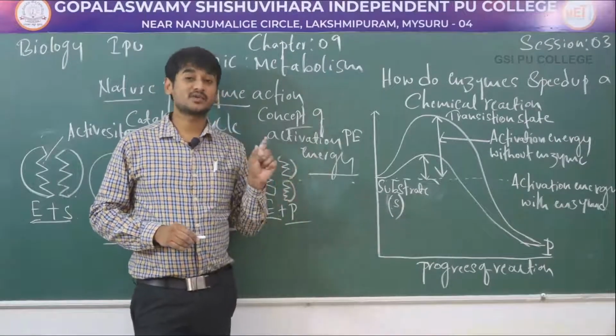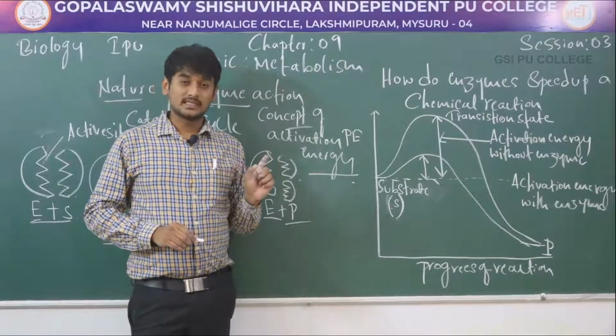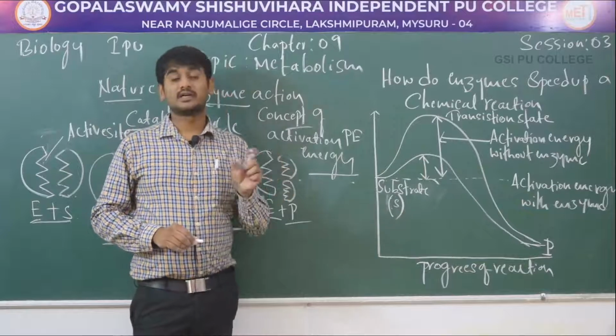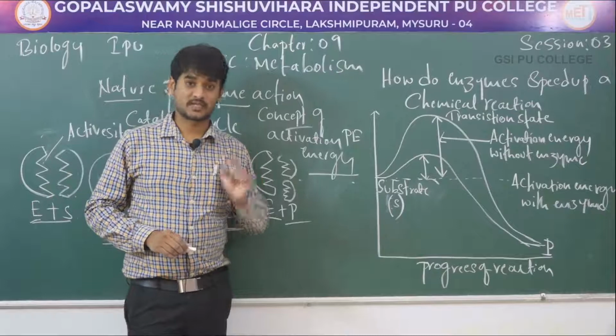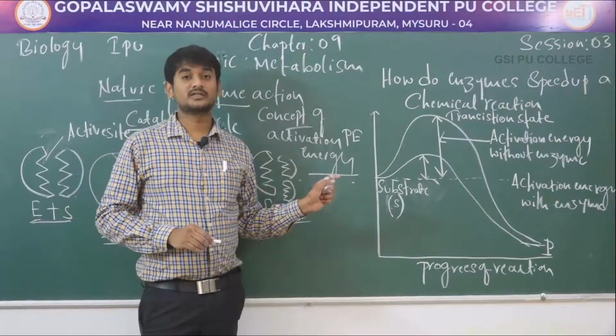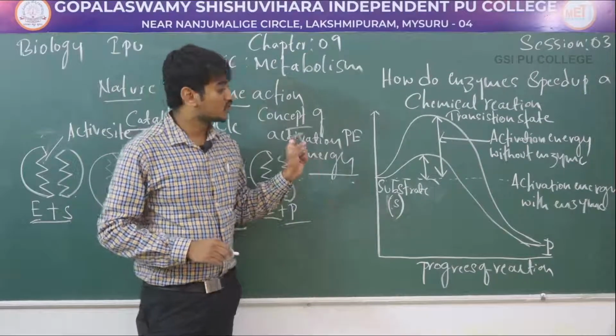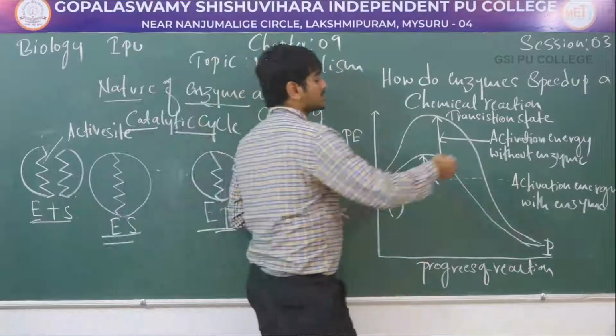Exothermic means the process releases energy in the form of heat or light. Endothermic reaction, here it absorbs energy from the surroundings to form a product. Say in an exothermic or endothermic reaction, the substrate has to go through a much higher energy state. So, this is called the transition state.